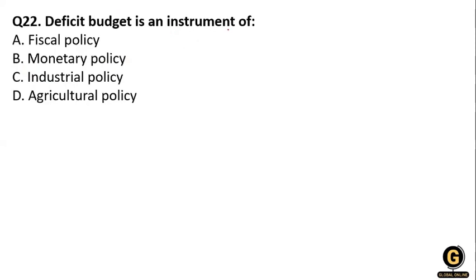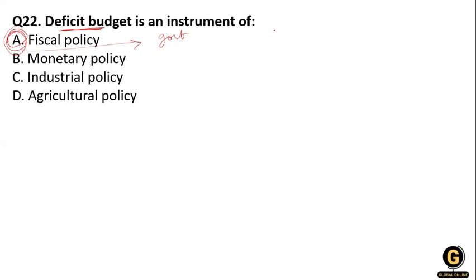Deficit budgeting is an instrument of fiscal policy, monetary policy, industrial policy, or agriculture policy. The word deficit budget is for fiscal policy. You know that fiscal policy is the policy of the government which involves the government controlling the level of spending and the tax rate, usually segmented into tax brackets.